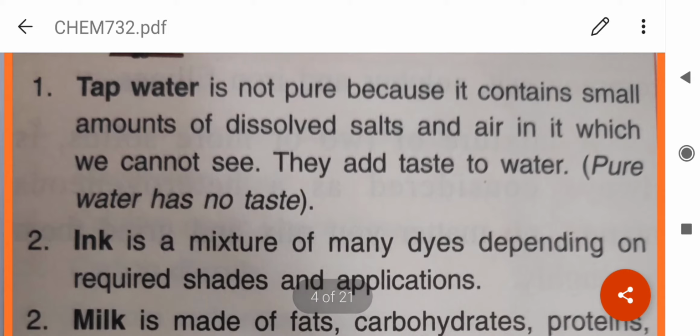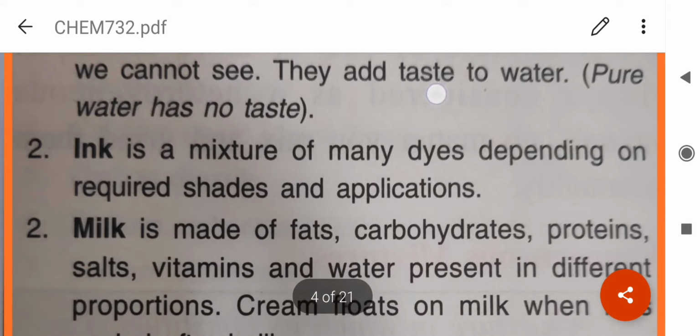Now you see here some beautiful facts are given here. Tap water is not pure. Why? Because it contains small amounts of dissolved salts and air which we cannot see. They add taste to water. For the same reason, boiled water is tasteless.